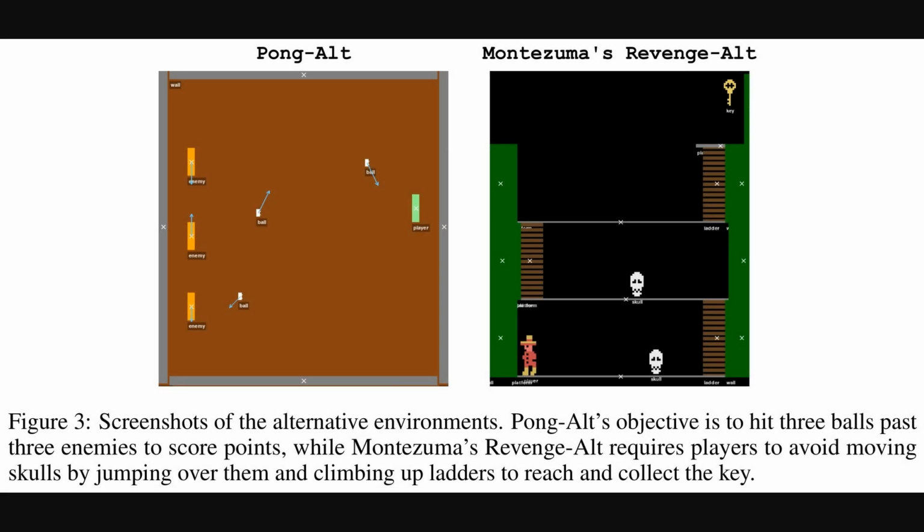So, to really test how well this PoE-World model works, the researchers didn't just use the standard Atari games. They created these alternative versions, which you can see here. On the left is Pong-Alt. Instead of 1 ball and 1 opponent, the agent has to hit 3 separate balls past 3 enemy paddles. And on the right, we have Montezuma's Revenge Alt, where the goal is to navigate past moving skulls and climb ladders to grab a key. Using these modified games is a great way to check if the model truly understands the rules and can adapt.